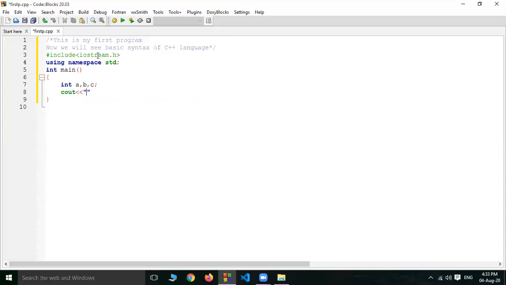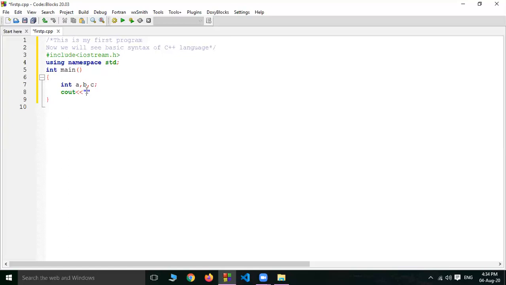So that's why if you want to use cout, then include iostream and using namespace std in every program, because every program needs cout, cin. So every program must have #include iostream and using namespace std.